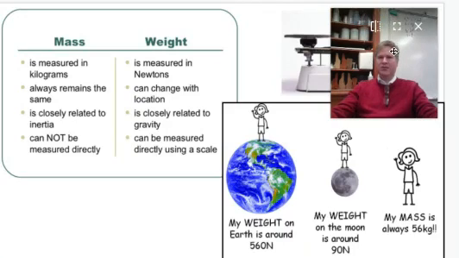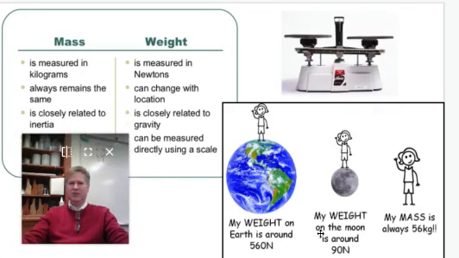I like this graphic down here on the bottom left. That was kind of interesting. It says my weight on Earth is 560 newtons. On the moon, I have a weight of 90 newtons. Now, why is it less? Because there's less gravity. But no matter where I go, I have a mass of 56 kilograms.